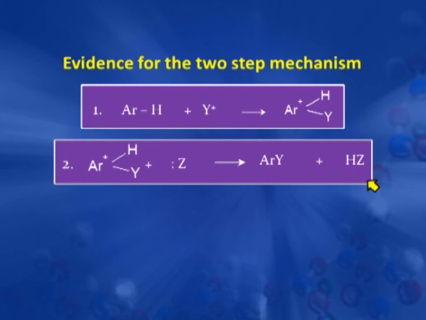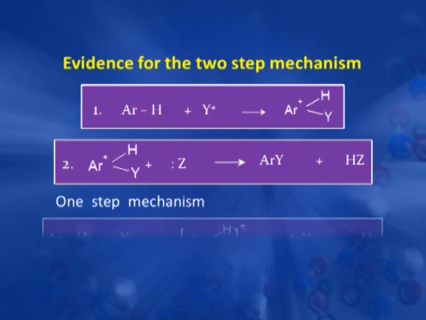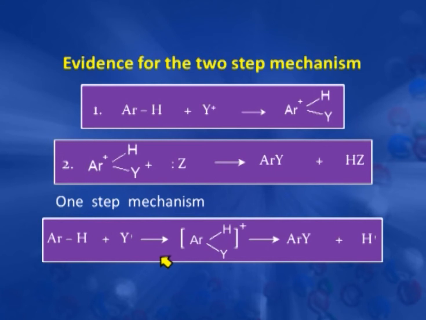But if we see, this reaction can also take place in one step. This nucleophile can attack, and there is a simultaneous formation of the bond with the electrophile and simultaneous breaking of the H plus from the benzene ring to give this intermediate transition state, and then there is complete bond breaking and complete bond formation and it gives the substituted product.